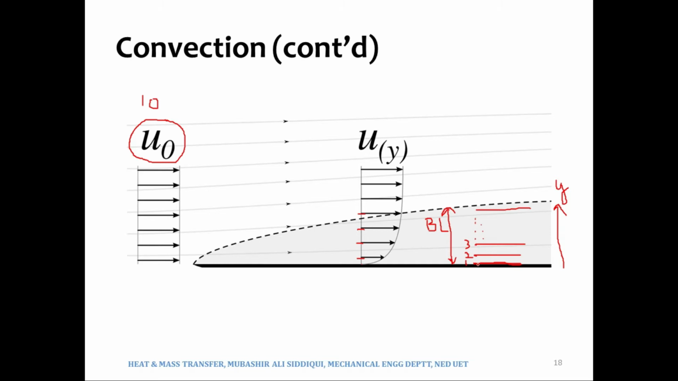Now let's talk about the heat transfer. What will happen is that the first layer, which is in direct contact with the surface, would have the same velocity as that of the surface, and if the surface is not moving, if it is at rest, that first layer would also be at rest.